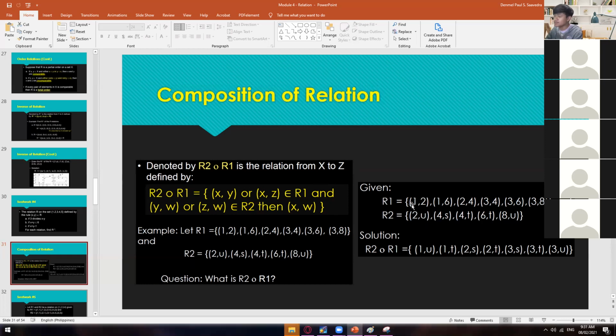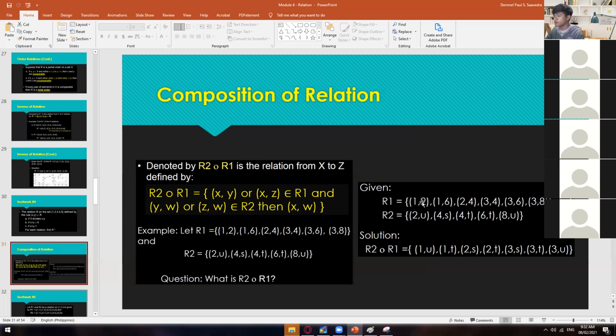From here, as you can see, we have (1, 2) and then (2, u). This is actually quite similar to implication, hypothetical syllogism, or the transitive property. If we have (1, 2) and then (2, u), you should have (1, u). But instead, the result is now in the form of R2 ∘ R1, so you will come up with another relation, which is your composition of relations R2 over R1.